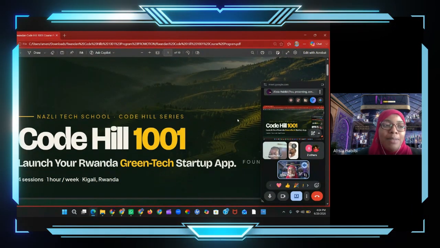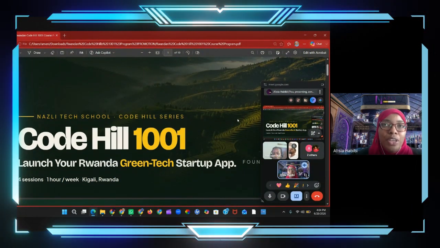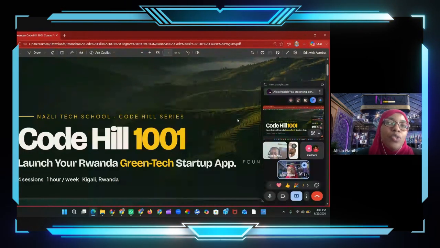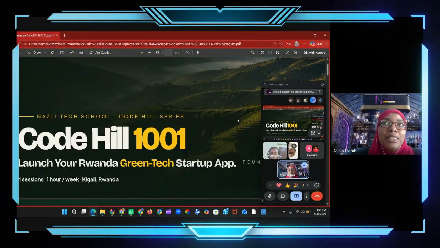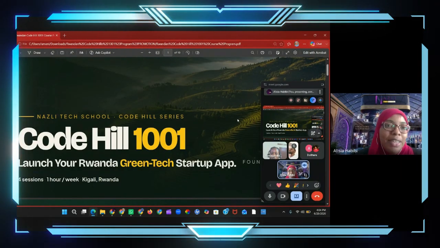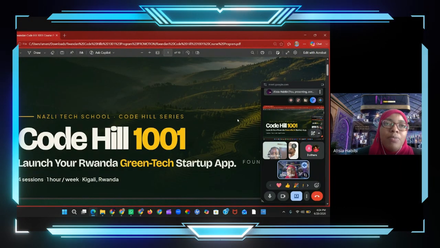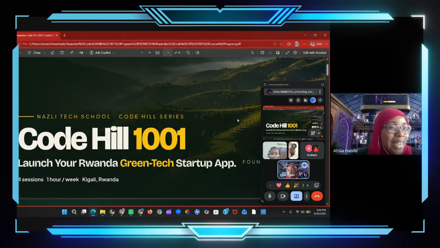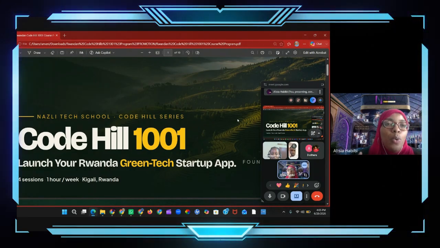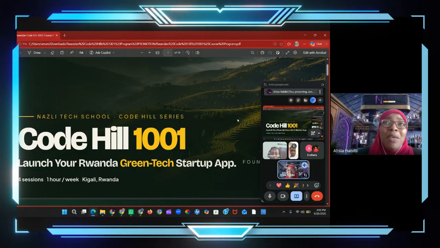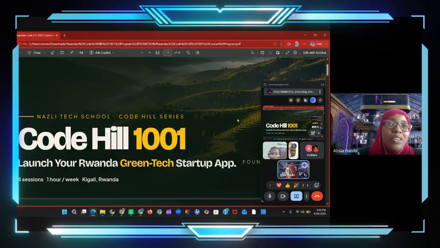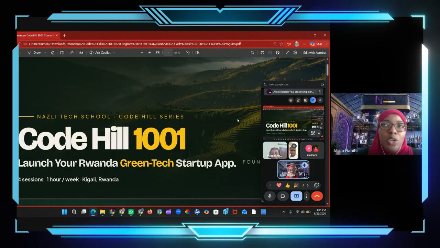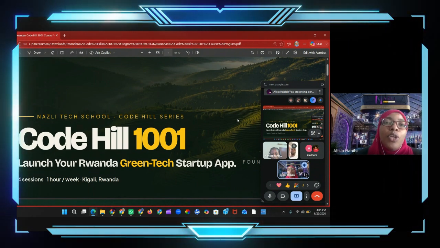So it's bridging the gaps between the technology innovators, which are yourselves, the creators, and also the startup individuals, people who want to start up. And they don't know how to start up. They don't have ideas. They want to start something, but start very small. Somebody could be interested in braiding hair, for example, or maybe even a mechanic, maybe someone who sews, who's a tailor, someone who cooks, but really doesn't know how to start a business, does not have a business idea. So this is what your app is going to do.